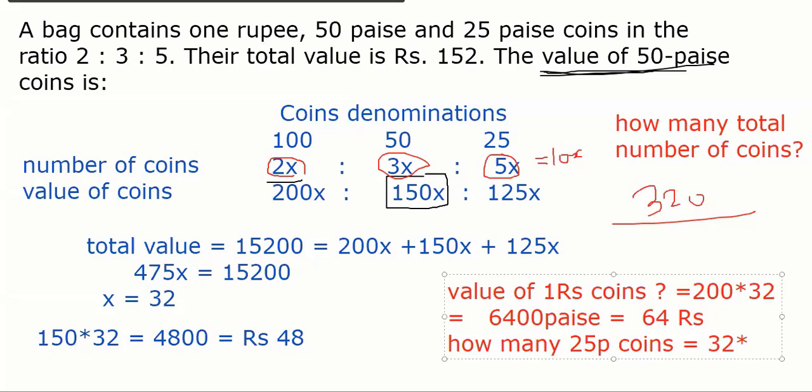My coins are 5x. That's it. Understood, everybody, how to do coins questions? Coins questions are very easy. You just have to get two different things: the number of coins of each type and the value of coins. That's it.